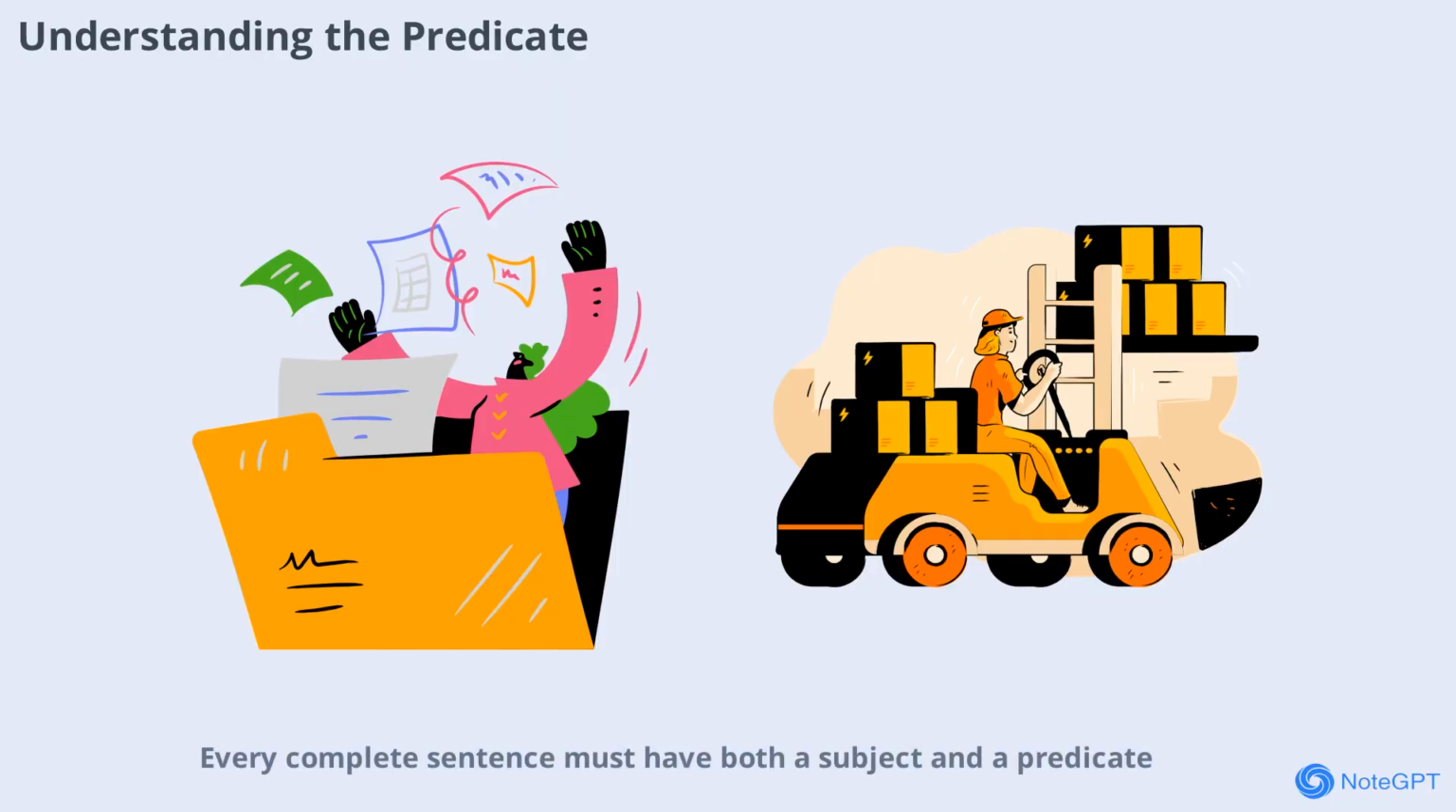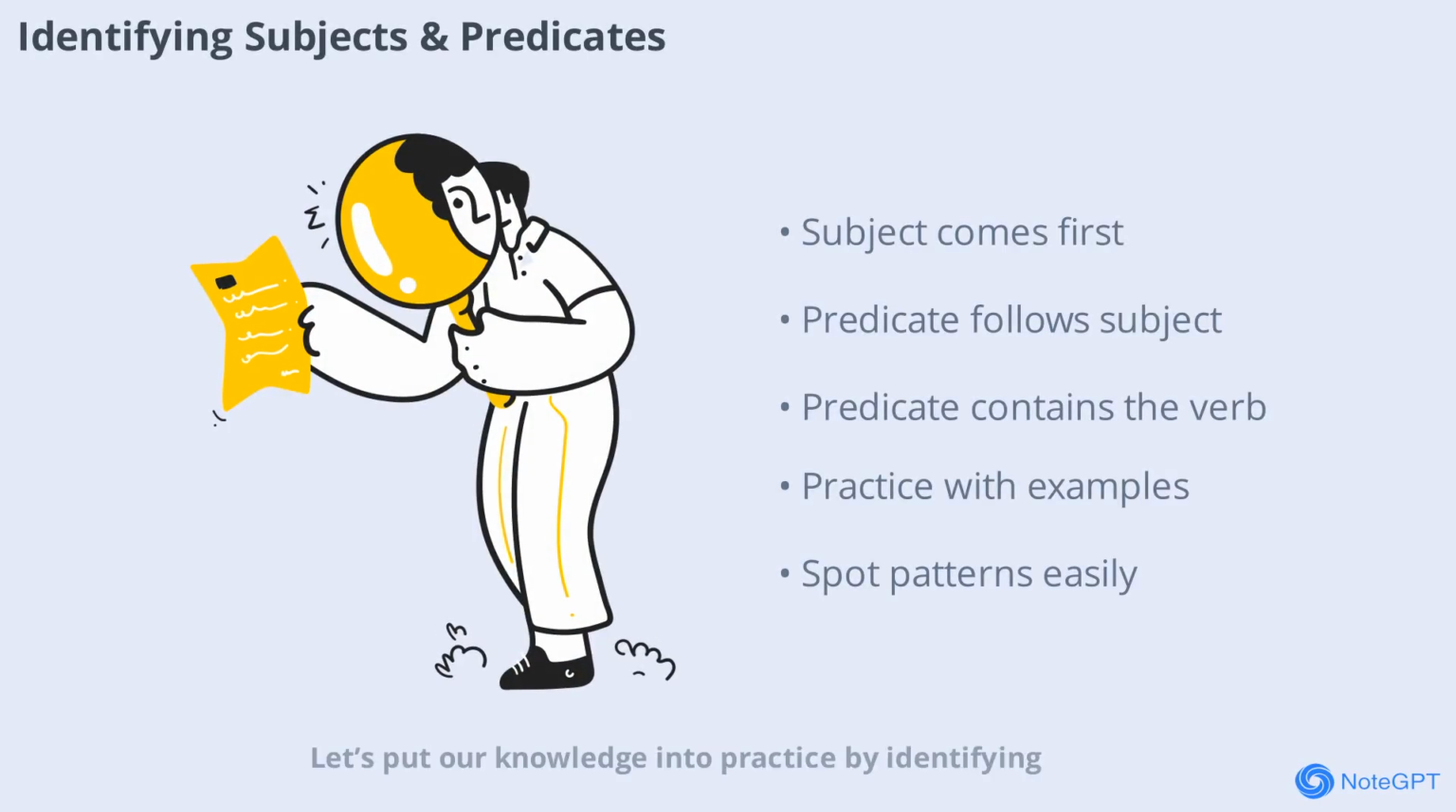The predicate is everything in the sentence that comes after the subject. It always includes at least one finite verb which describes the action performed by the subject. For instance, in "The dogs were barking loudly," "were barking loudly" is the predicate. It tells us what the dogs, our subject, were doing. The predicate gives us important information about the subject's actions, state, or condition, making it an essential part of sentence structure. Let's put our knowledge into practice by identifying the subject and predicate in some example sentences.